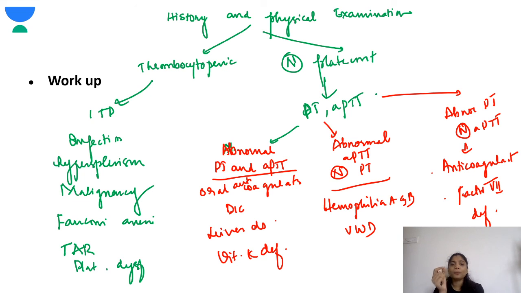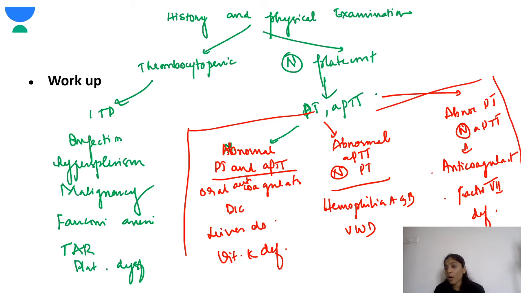If the platelet count is decreased, so there is thrombocytopenia, then you should think about various causes like ITP, infection, hypersplenism, malignancy, Fanconi anemia. Okay, so these are the various causes you have to keep in mind. While with a normal platelet count, you have to get a PT-APTT. This is very important. Okay, so this part you have to remember. So this will be for your clinical session.